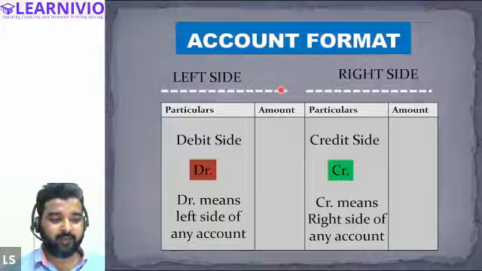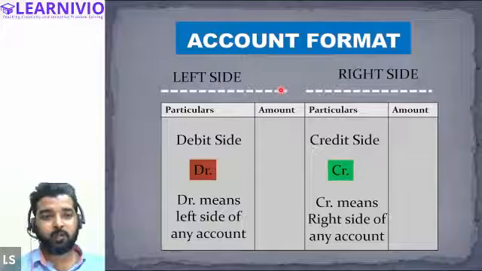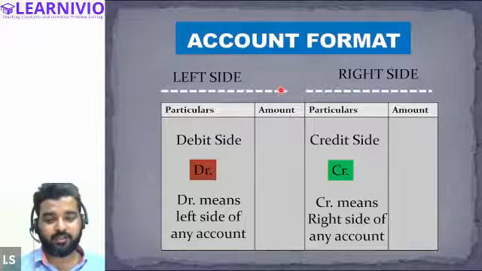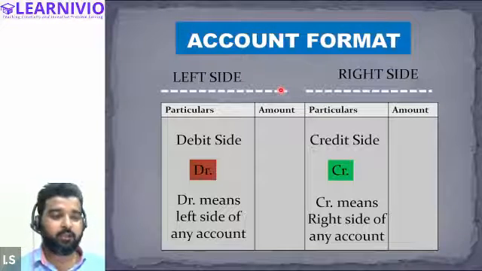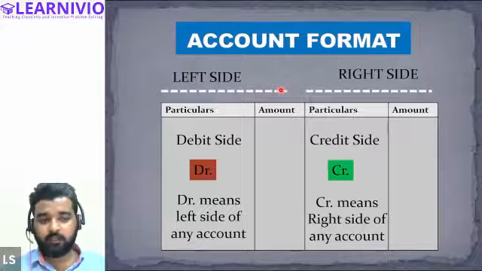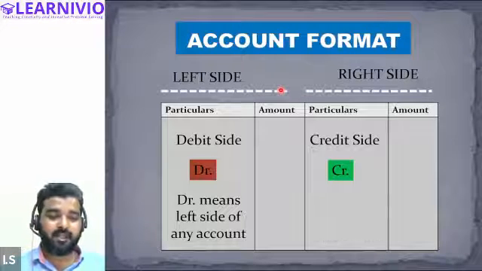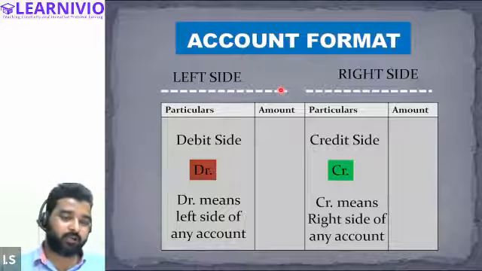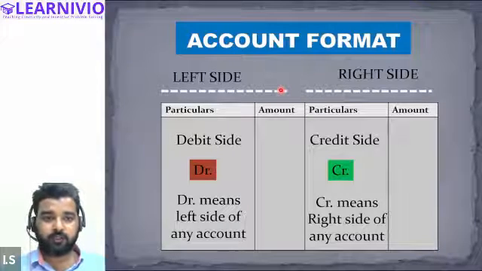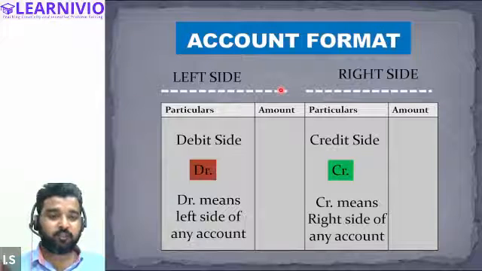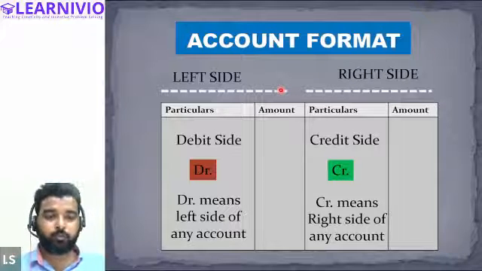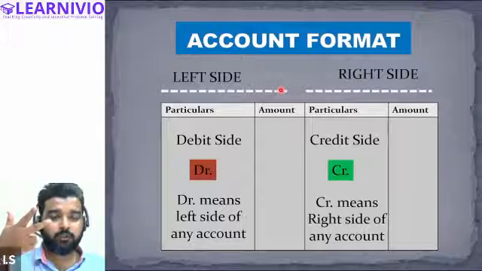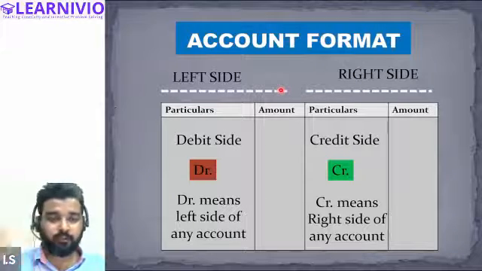What I have told you until now is that an account is basically a summary. It shows similar transactions under a particular head. Now the question arises: what items are recorded on the debit side of the account, and what items are recorded on the credit side? We are done with the meaning of account. We have also understood what items are recorded in the asset, expense, liability, revenue, and capital accounts.